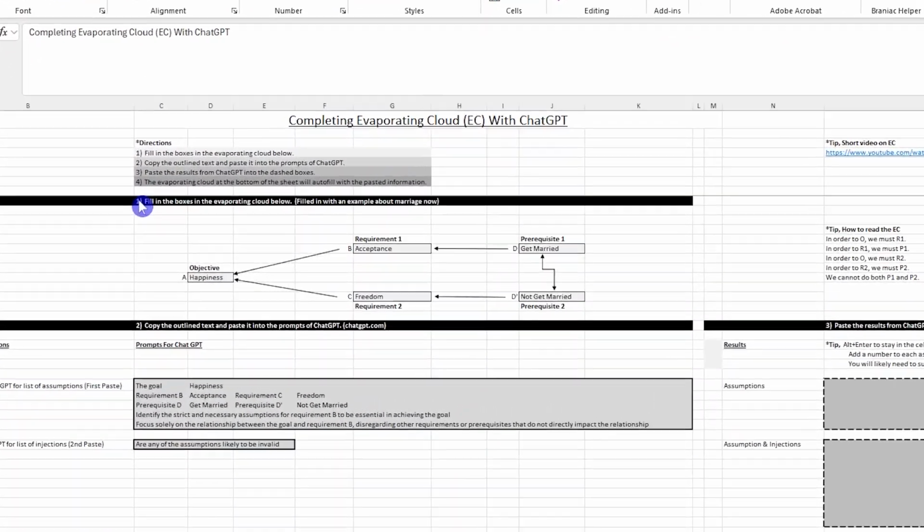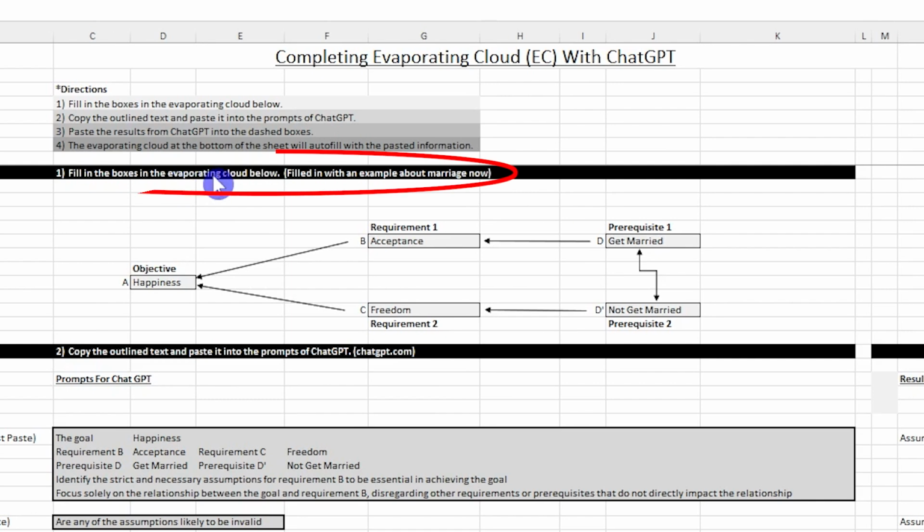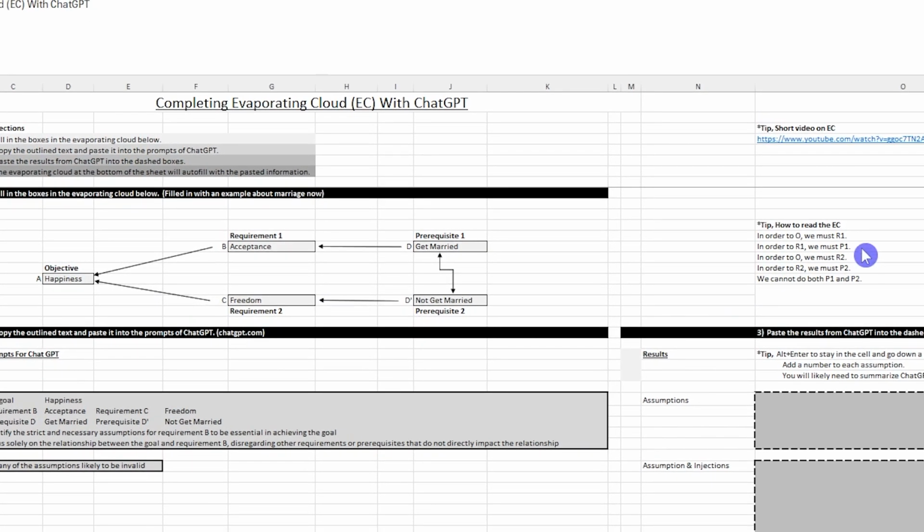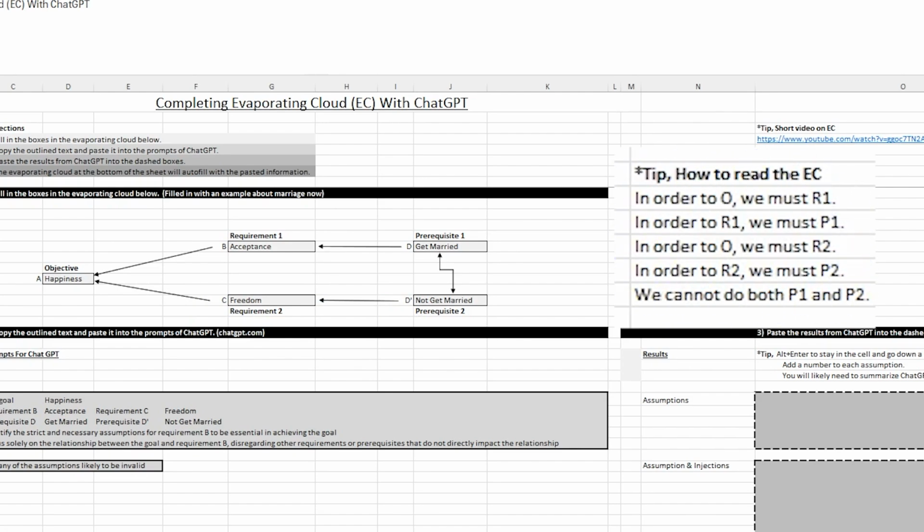The first step is to fill in the boxes in the evaporating cloud below. Right now they're filled in with an example about marriage. You could change this to start a business or not start a business and build the logic of a basic evaporating cloud. This is read left to right. In order to have happiness, we must have acceptance. In order to have acceptance, we must get married. In order to have happiness, we must have freedom. In order to have freedom, we must not get married. I put a little cheat sheet right here to learn how to read it.